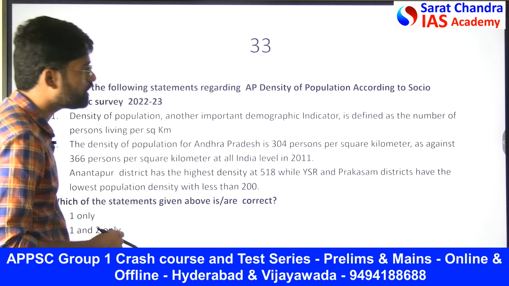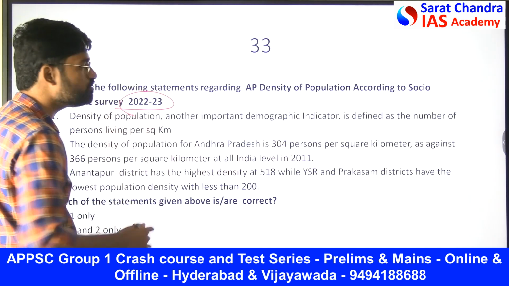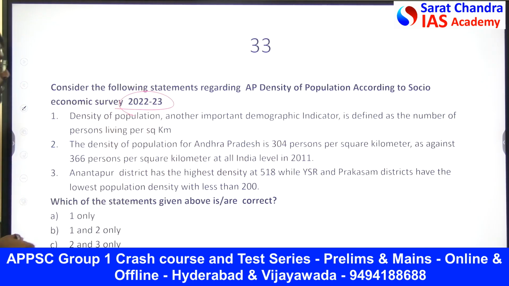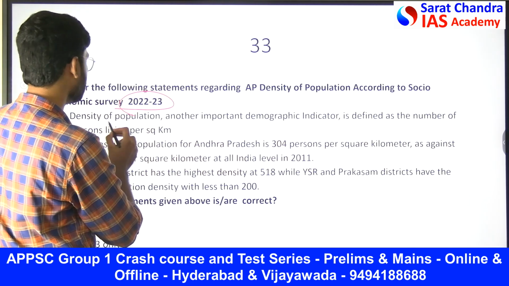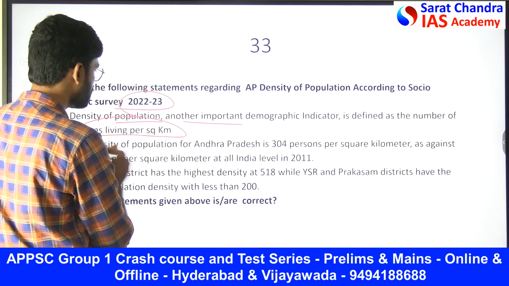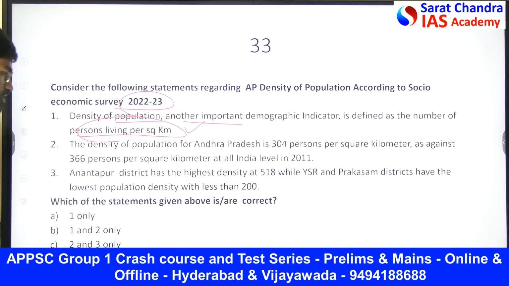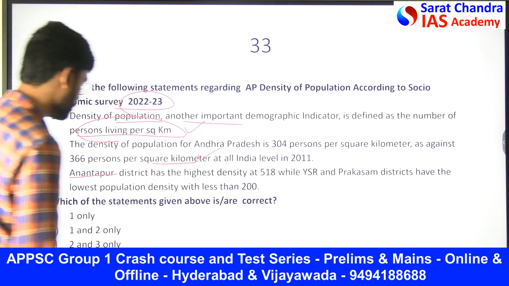Consider the following statements regarding the AP density of population according to the Socio-Economic Survey 2020. How is the density of population? Another important demographic indicator is the density of population, defined as the number of persons living per square kilometer. This is the right one. The density of population for Andhra Pradesh is 304 persons per square kilometer as against 366. This is also the right one.